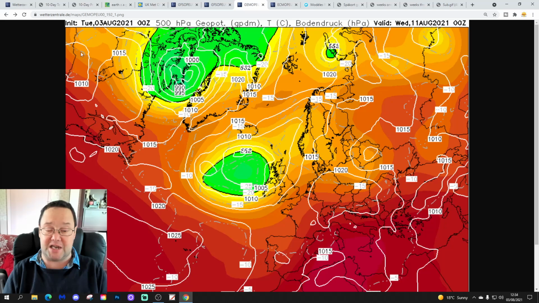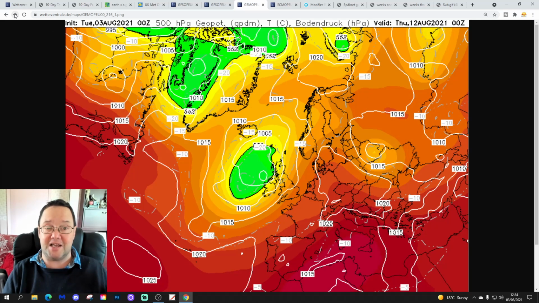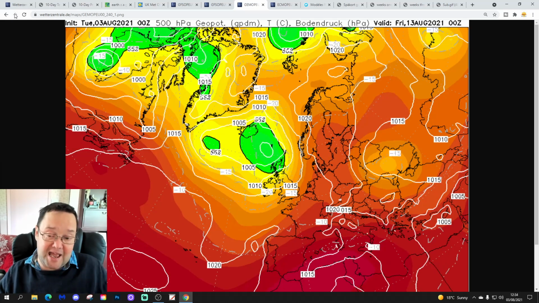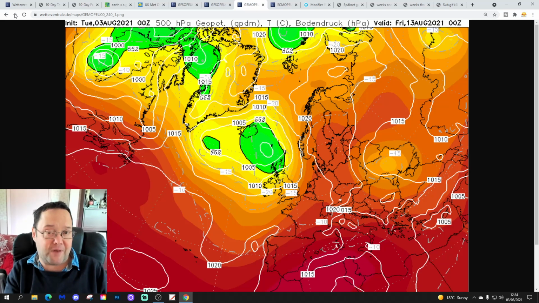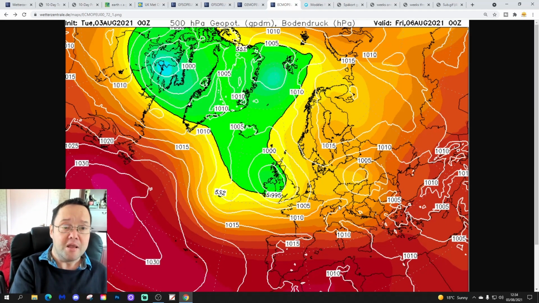Northern areas close to this area of low pressure looking unsettled, and by day 10 we're basically in a rather showery and not overly warm scenario. The GM never really settles things down beyond perhaps a couple of drier days in the far south, up to day 10, which of course is the 13th of August, Friday the 13th of August.